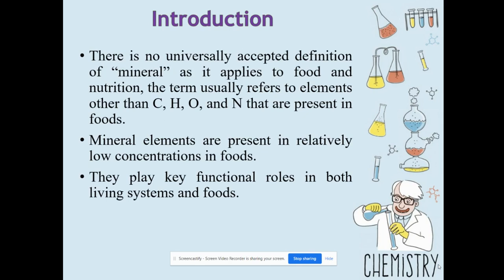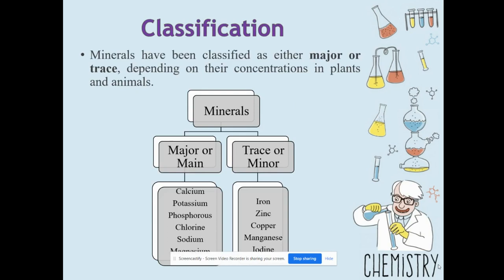So, universally, mineral is defined as the important element which is present in food other than carbon, hydrogen, oxygen, and nitrogen. And they are present mainly in low concentration in food, but they have many important functions in our body as well as in food system.